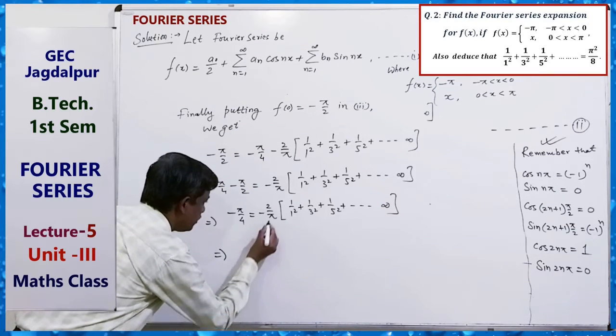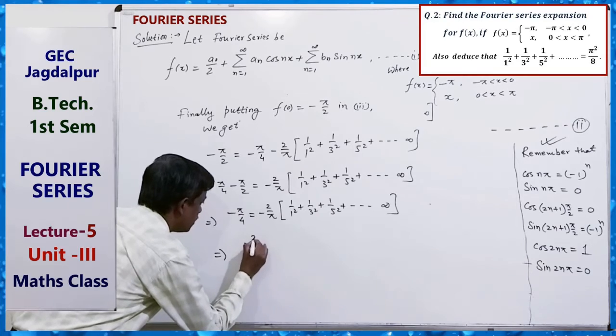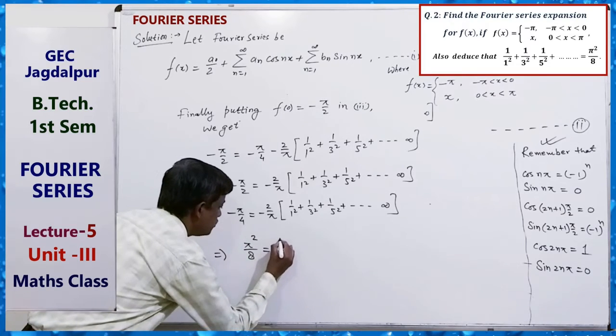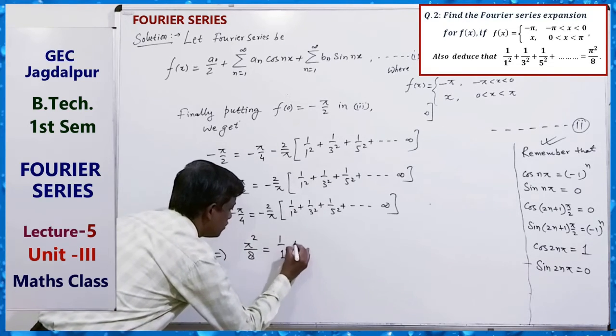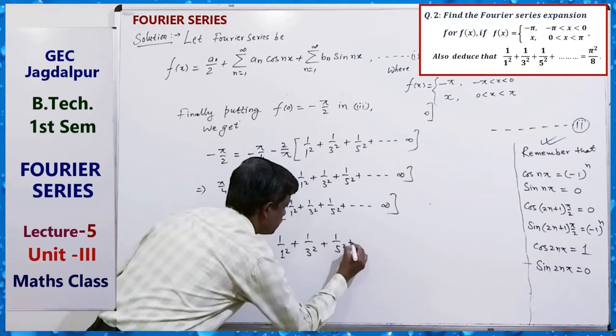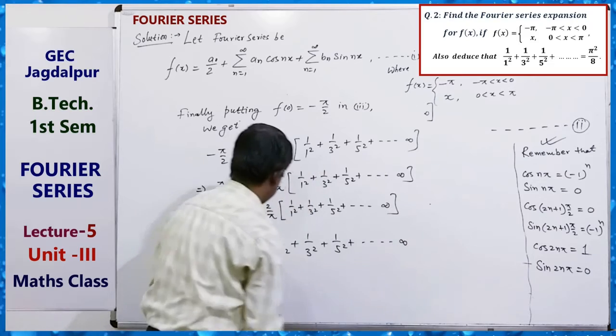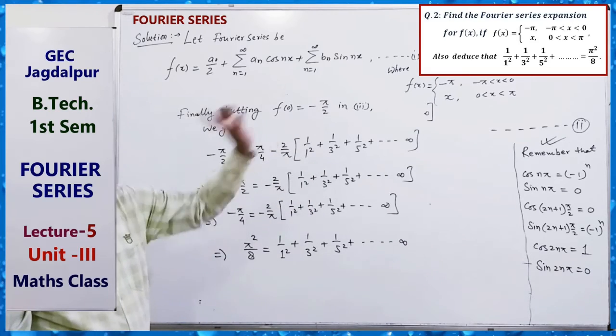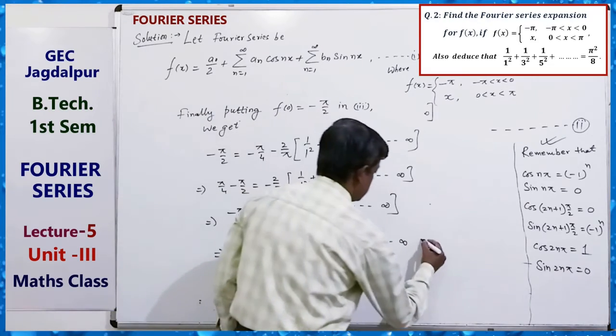Just we can get pi square by 8 equals 1 upon 1 square plus 1 upon 3 square plus 1 upon 5 square plus up to infinity. So this is the required result.